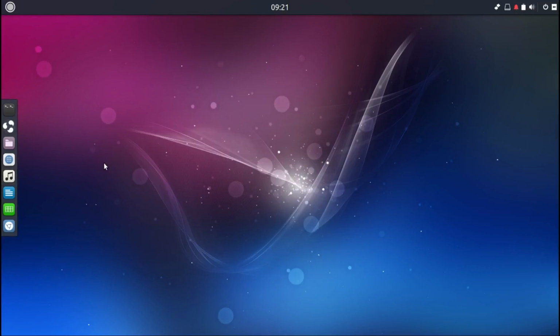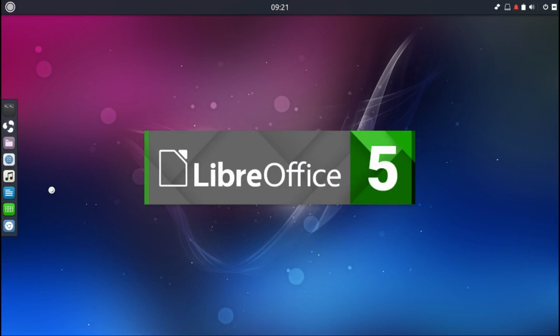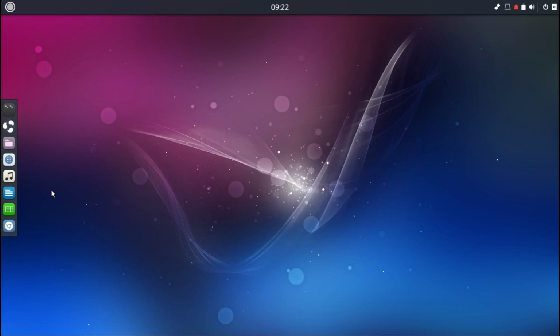I like the theme. LibreOffice and LibreOffice Writer, your word editor. As you can see, it's as expected.